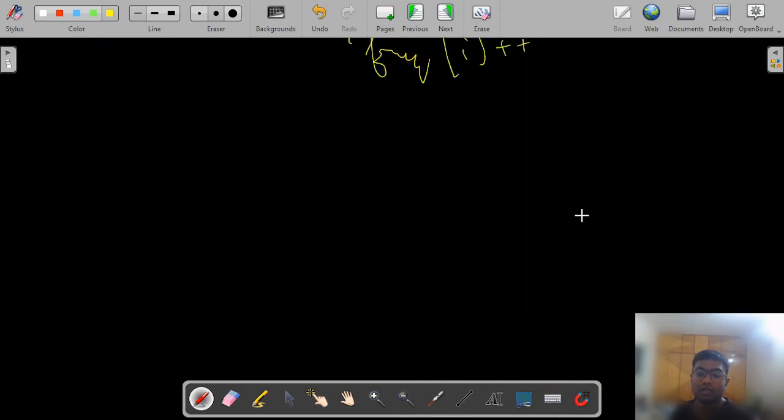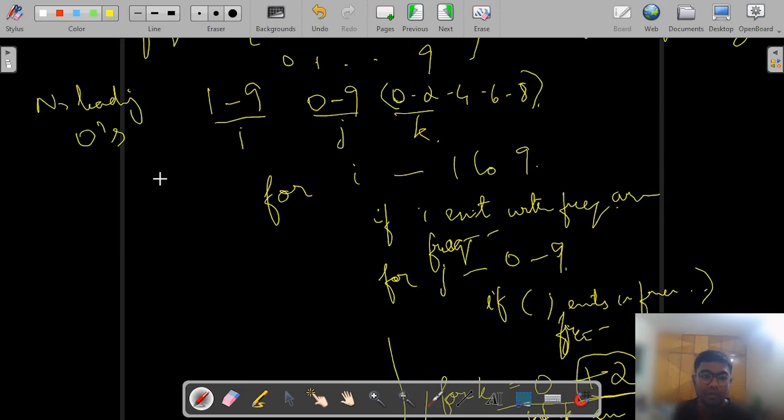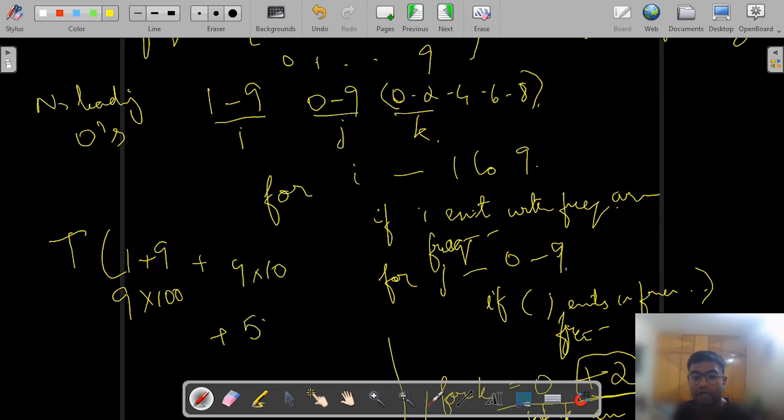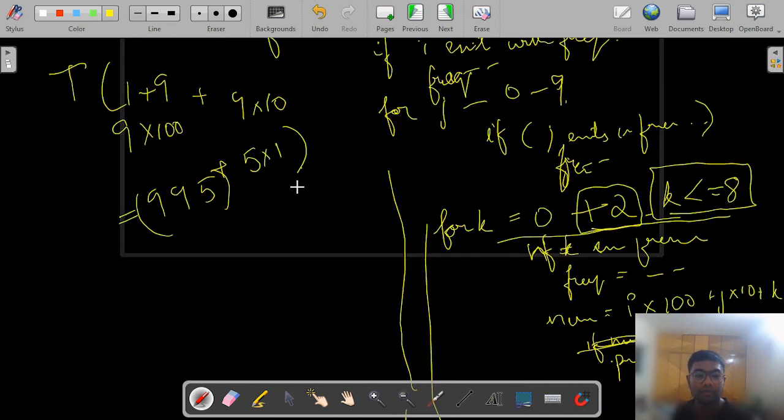So here we can clearly see that this has a time complexity expectation from 1 to 9, or this can run up to 9 into 100 times, and this can run a maximum of 9 into 10 times, and this can run a 5 into 1 time. So this can be a maximum of 995 times, and this we can consider as a time complexity of O(1). So this is an optimized approach.